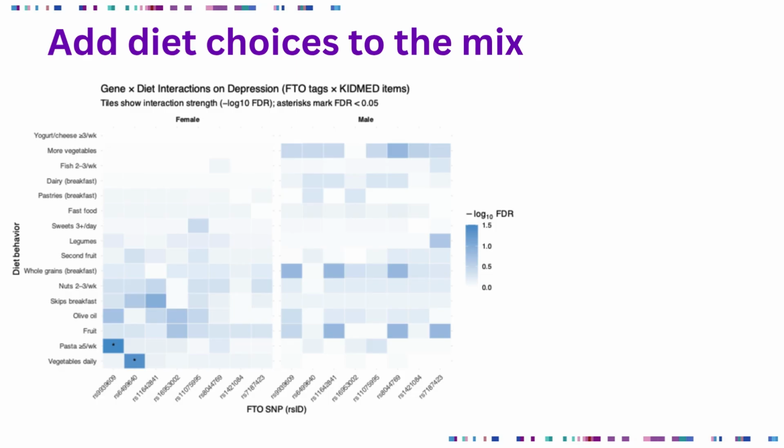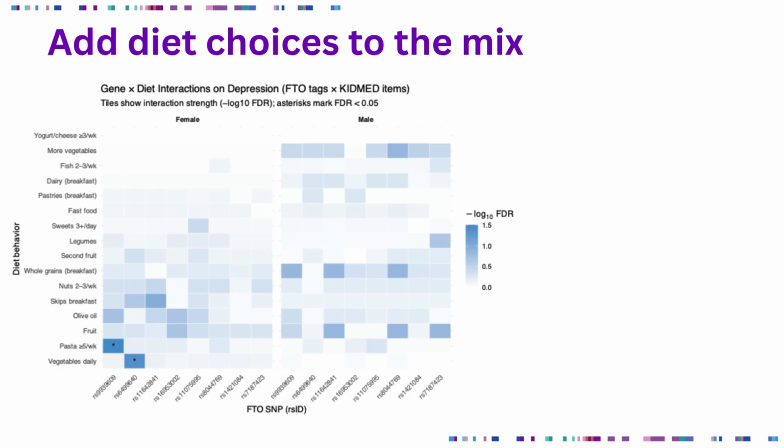Males are on the right and have no significant interactions, but females, which are on the left, actually have 2. The interaction involves 2 different SNPs and 2 different diet traits. And again, this just shows that there is a significant interaction, but it doesn't show what the interaction is.